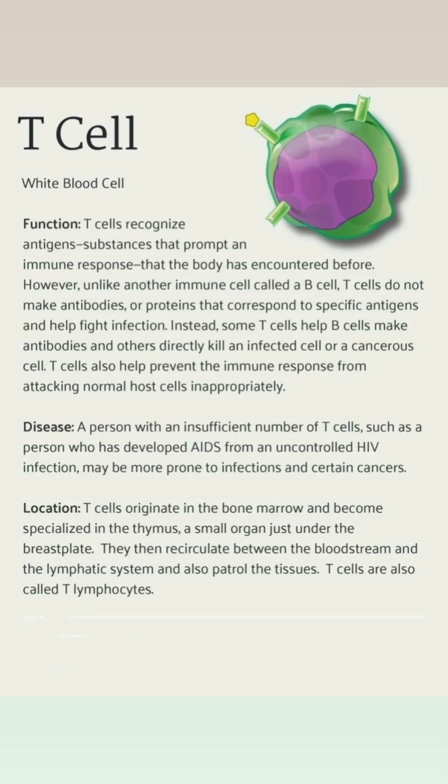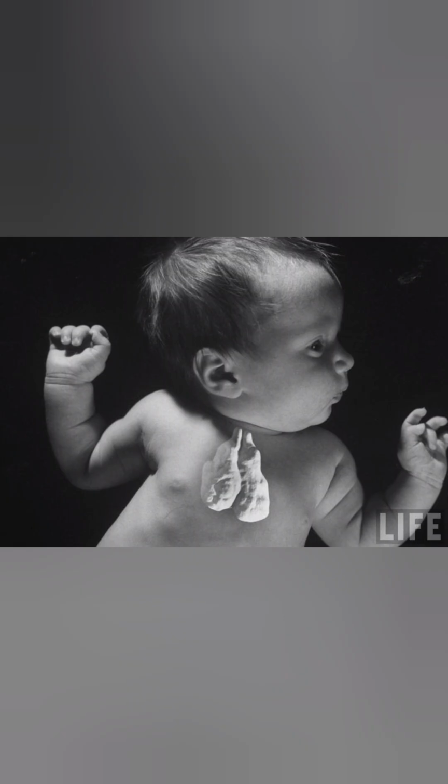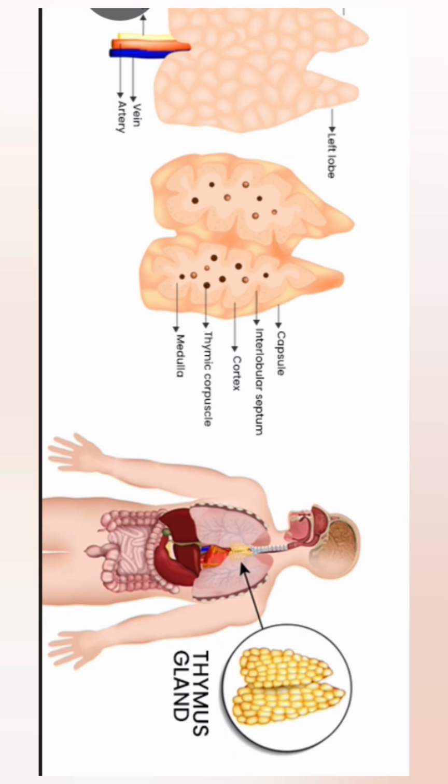Coming to the thymus gland, it is highly developed but less developed in newborns and becomes weak in old age. That's why older people have less immunity. In old age people, it will form some sand-like structure.